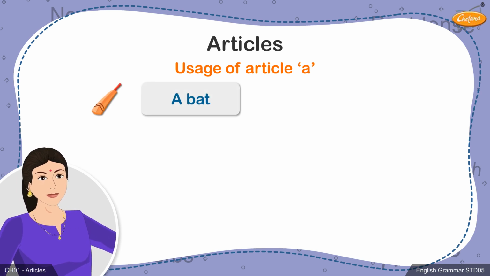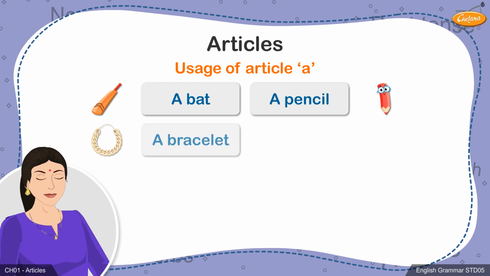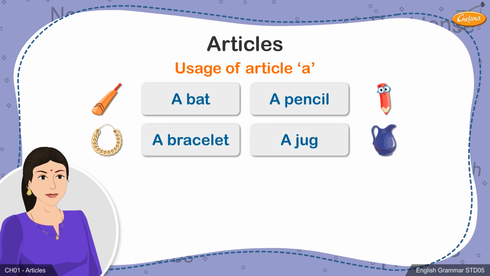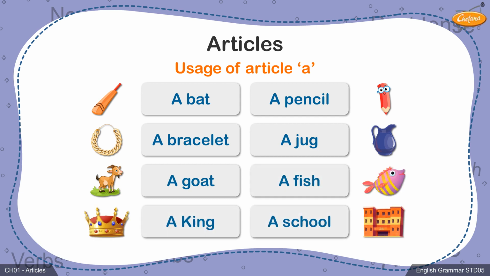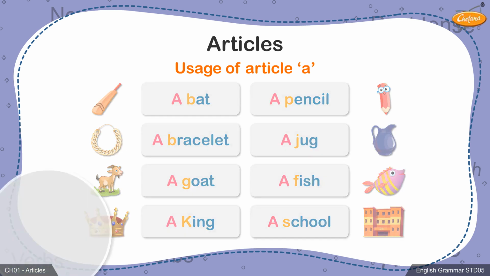A bat, a pencil, a bracelet, a jug, a goat, a fish, a king, a school. Students, all these words begin with consonant letters and sounds, and that's why we use the article a before them.